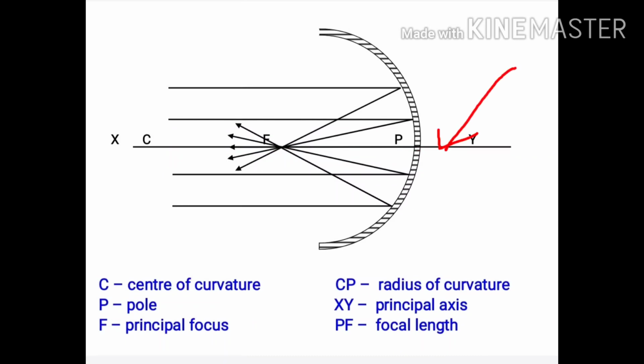Imagine a line passing through the pole and center of curvature of a spherical mirror. This line is called the principal axis. Remember, the principal axis is normal to the mirror at its pole.